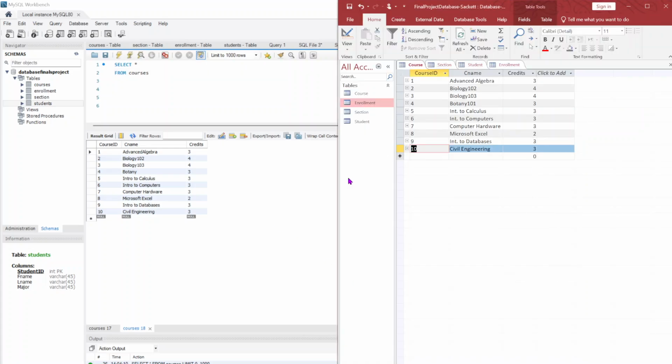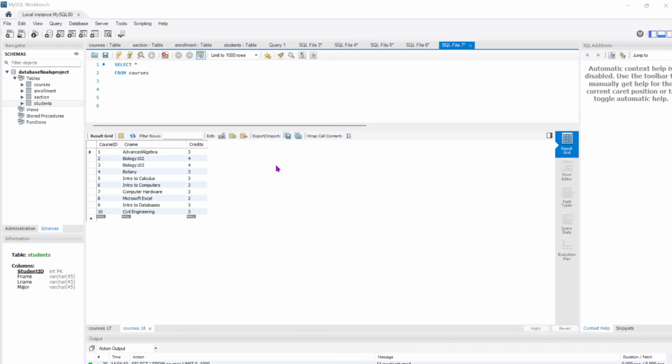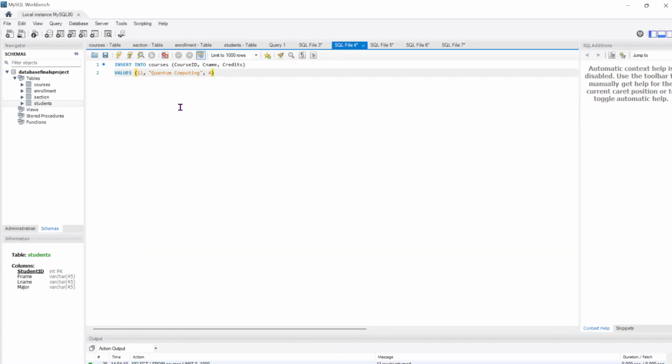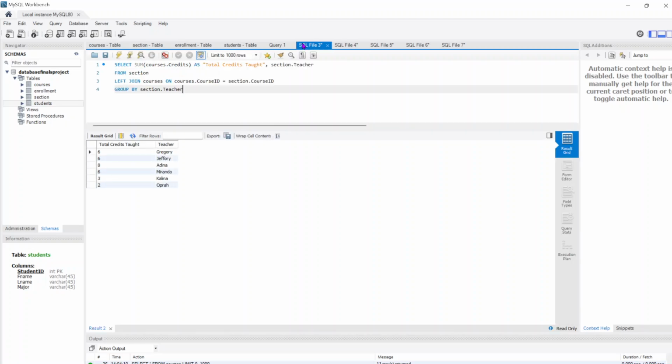But yeah, so I had the Access file, and I used it for figuring out what was going on with my queries so that I could fix them and make them work better. I actually spent the most time on this particular query here because I managed to get this to show the teachers and the credits for each of their individual classes, but I was trying to get the sum function to work, and it didn't want to.